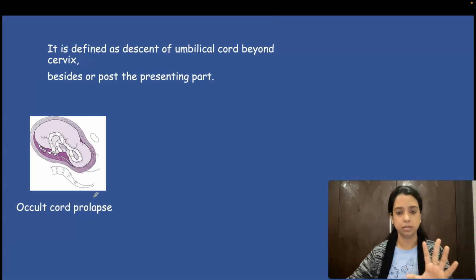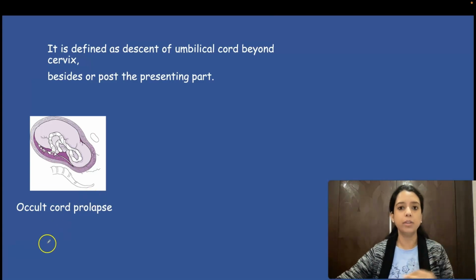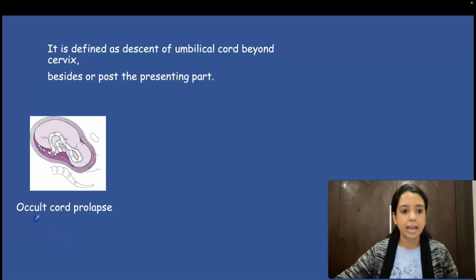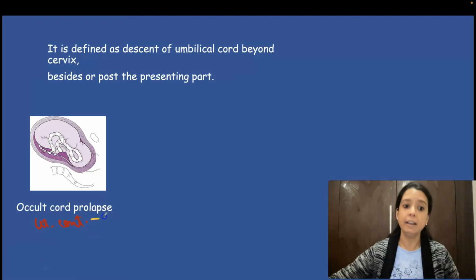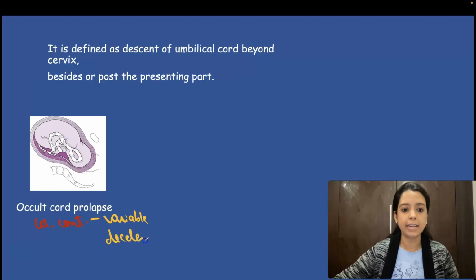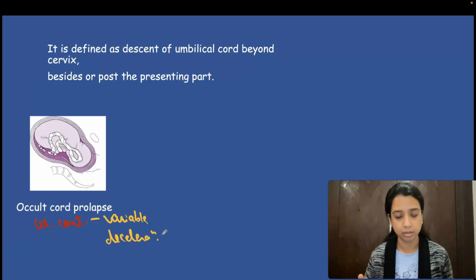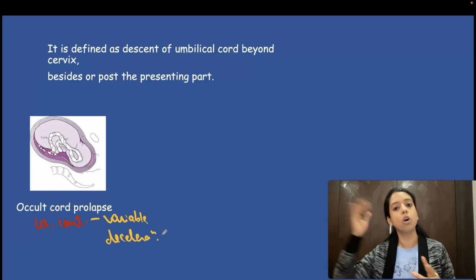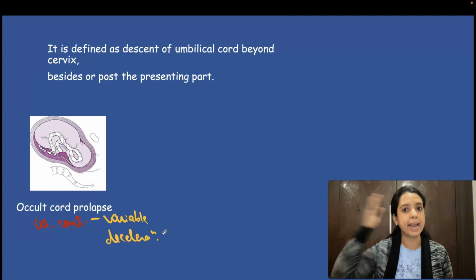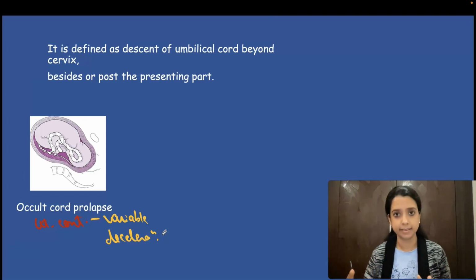And it is very dangerous because you can't visibly see anything on PV. You can't find anything. And what will indicate occult cord prolapse? When the patient is in labor with uterine contractions, each time there is a uterine contraction, there will be variable deceleration. If you remember your topic of antenatal surveillance, variable deceleration is because of cord compression. So cord compression happens when there is occult cord prolapse, when the cord is between the head and the pelvis. So that is how it presents.